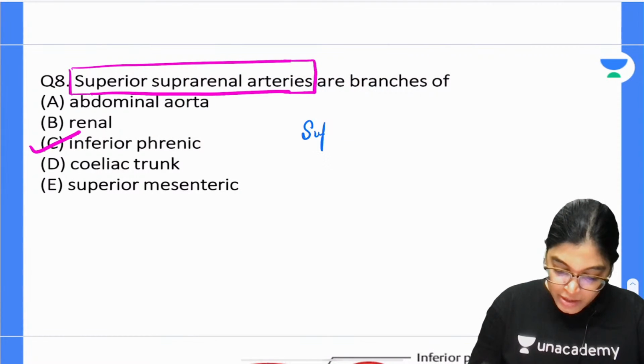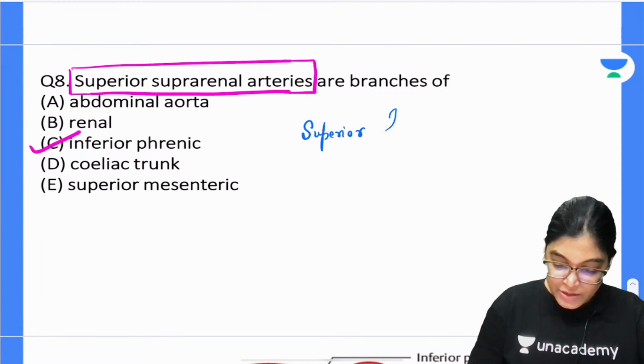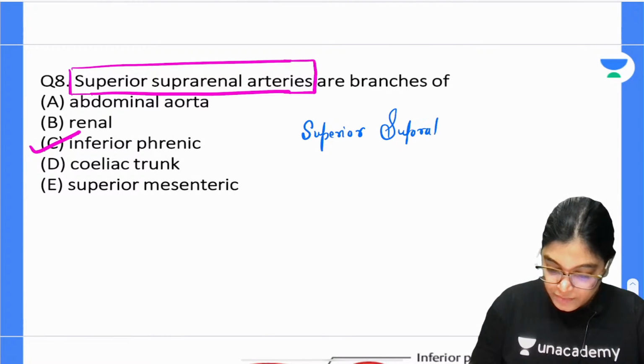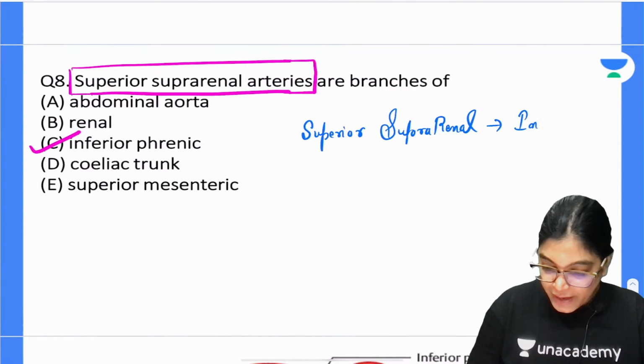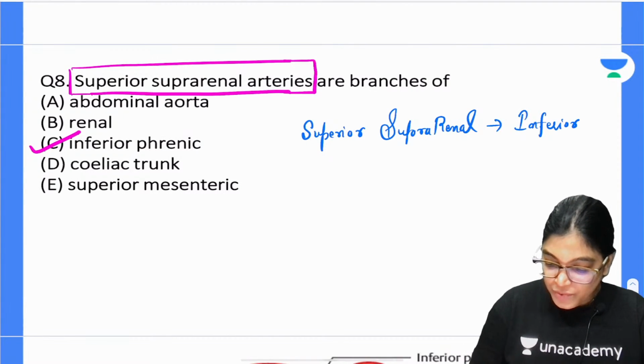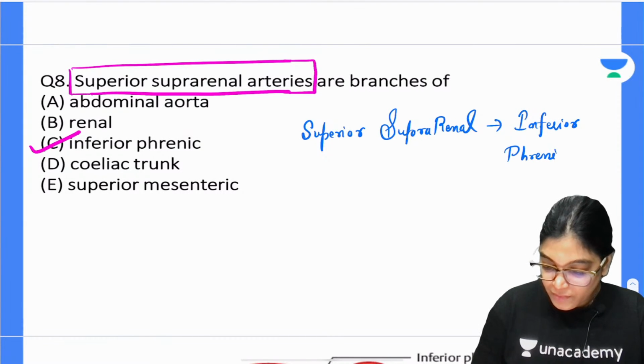So okay, when we are talking about the superior suprarenal artery, its origin is from the inferior phrenic artery.